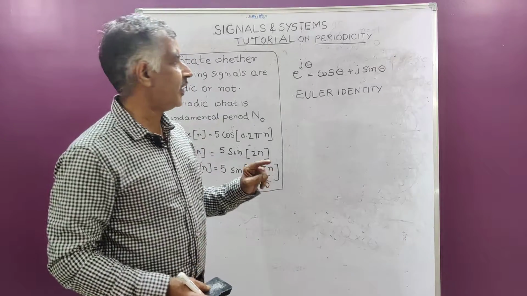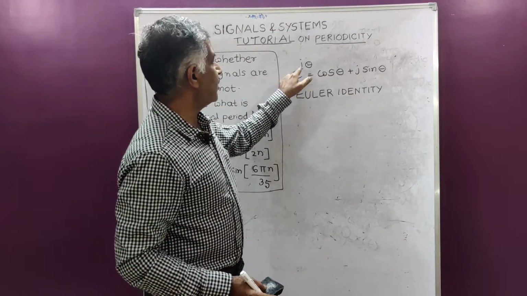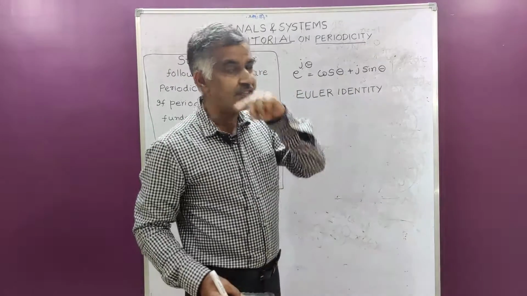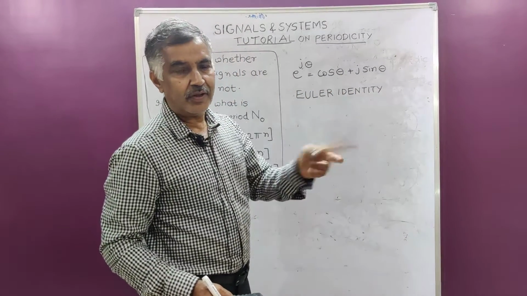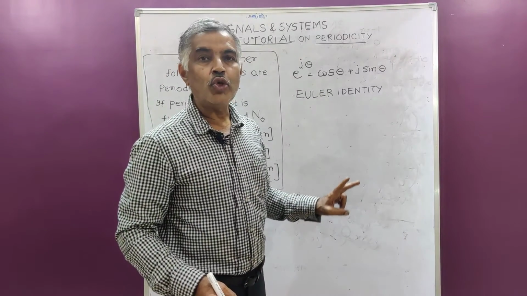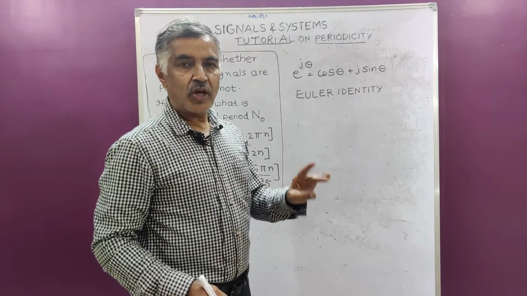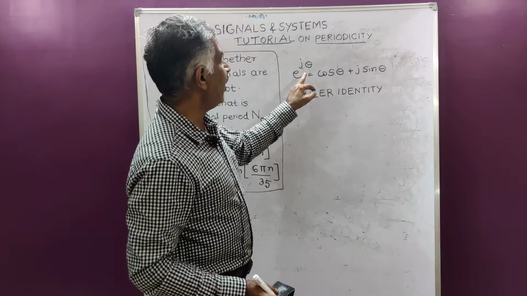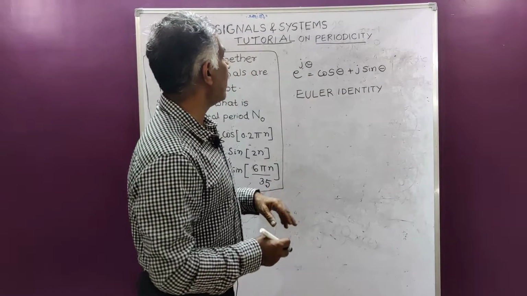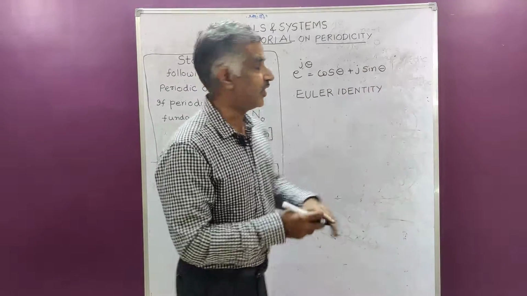Once again, I want to remind students: e power j theta, that is exponential, equals cos theta plus j sin theta, which is trigonometric. This relationship is what is called the Euler identity. Students of signals and systems, from start to end, have to remember this very well as the Euler identity: e power j theta is equal to cos theta plus j sin theta.